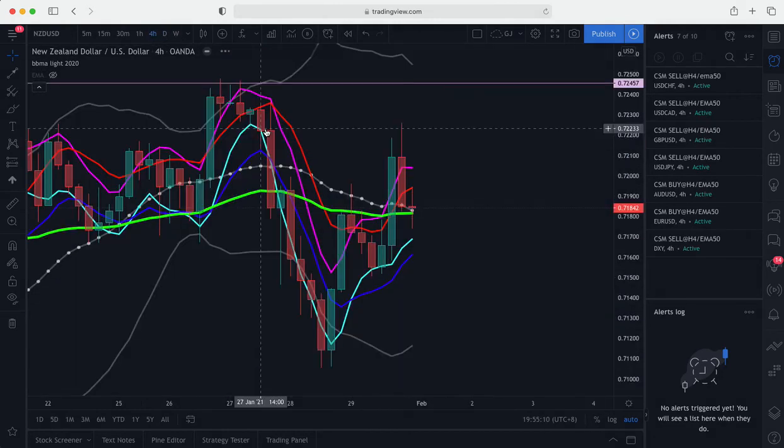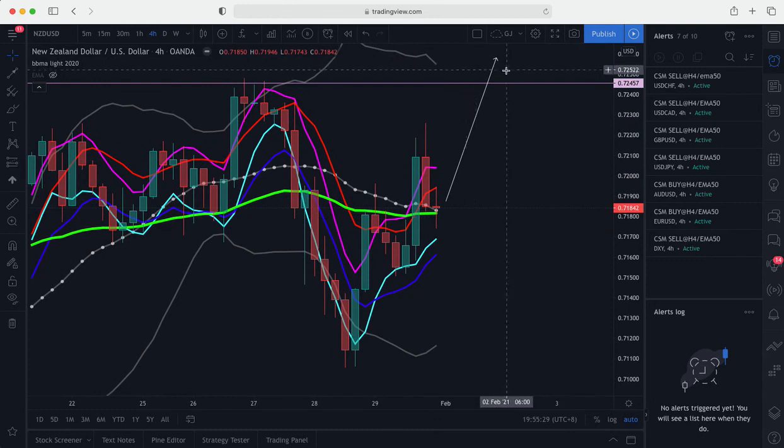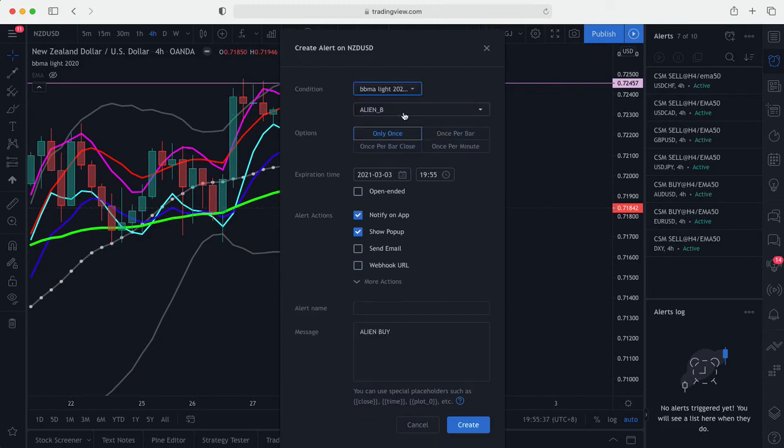Okay, H4 we can see CSM sell, and then we make a CSAK buy, and although this is bearish, it closed above the EMA 50 and also the top EB, so this is CSAK buy. So what we are supposed to see is price close above the top EB, come back and continue to go up. Anticipating for that, we need to set alert, CSM buy at H4 and make sure it's above EMA 50.